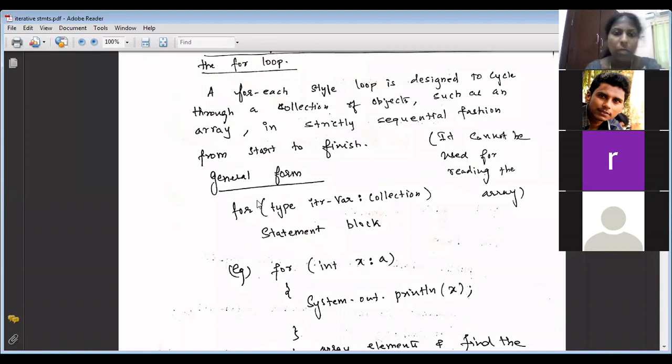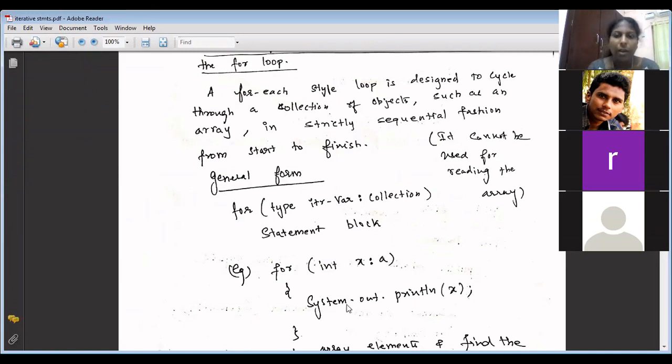Then now see the syntax for type. Type is int here. If the array has float, then you have to give float here. What is x? Iteration variable or loop variable, we can say, colon. What is a? Collection. We have given a different name, collection, because apart from array, we have some more collections called list, stack, deque, queue and all.